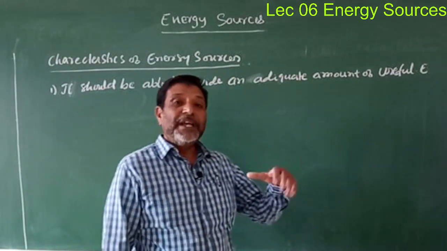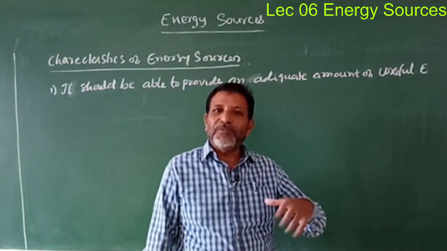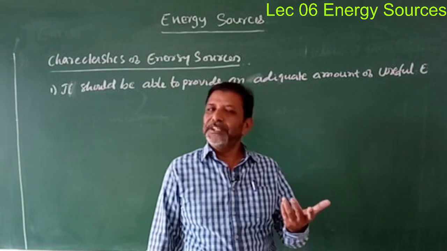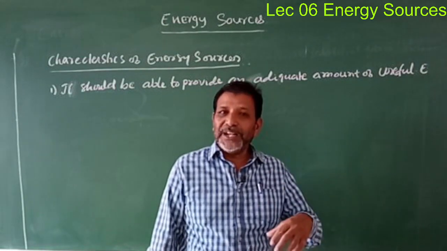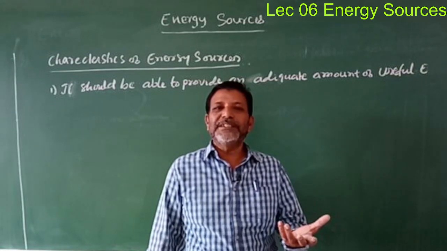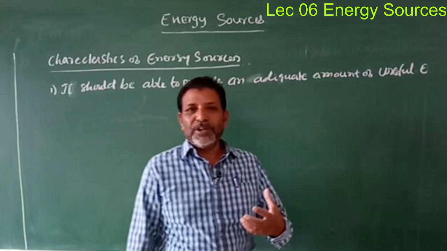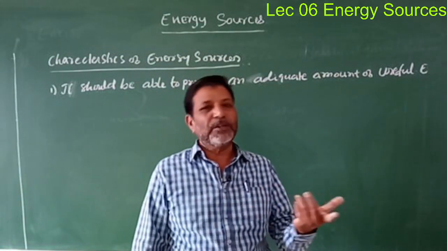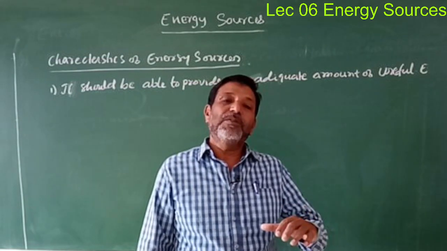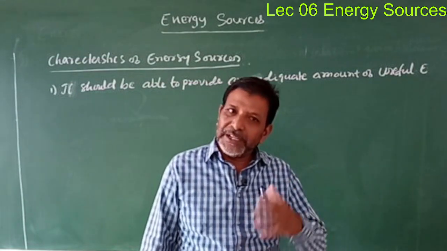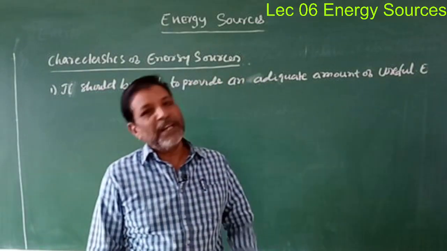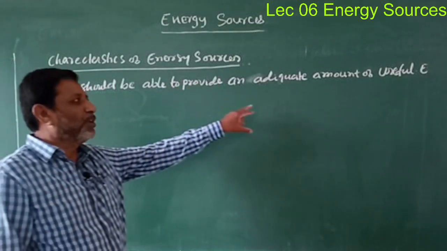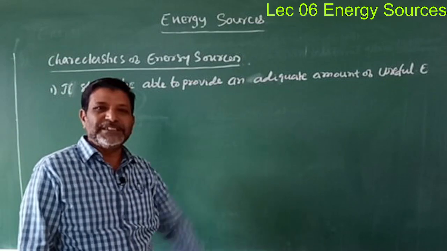It should be capable of providing an adequate amount. For example, if I want 100 joules of energy and it supplies only 50 joules, then it is useless. Second thing, if I want electrical energy and it supplies heat energy, that is also useless. If I want 50 joules, it should provide a minimum of 50. Even if it provides more than that, well and good. If I want electrical energy, it should provide electrical energy. That is what it means: it should be able to provide an adequate amount of useful energy. This is the first characteristic.